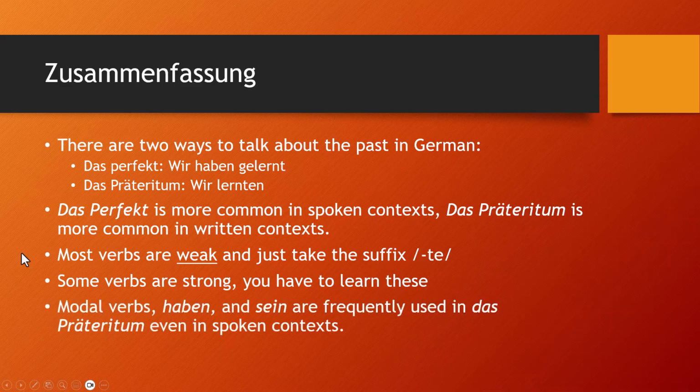And modal verbs, haben and sein, are frequently used in the preterite, even in spoken context, so both in spoken and written context. I think that gives us a pretty good idea of how to use the simple past tense in German, and what you need to do.